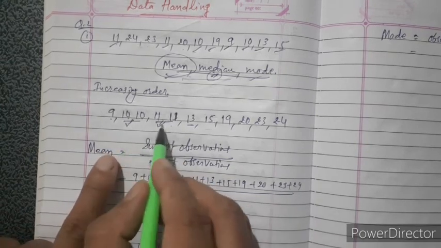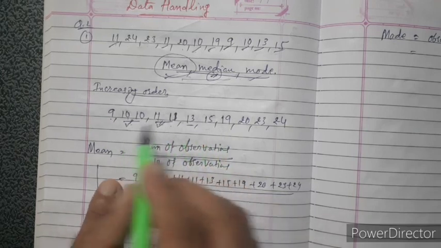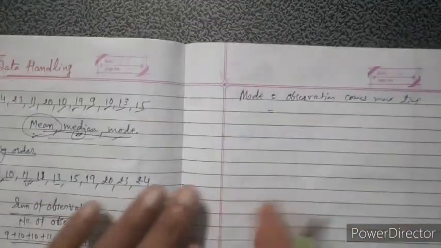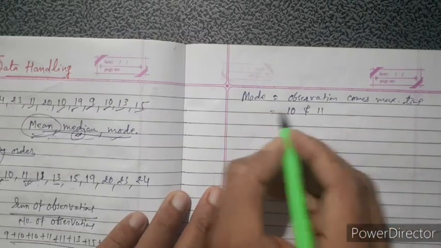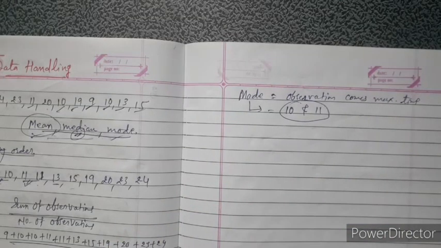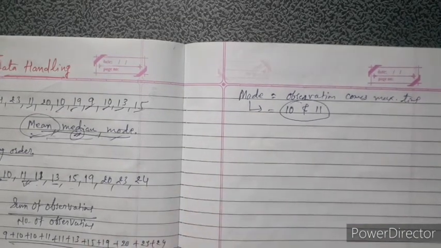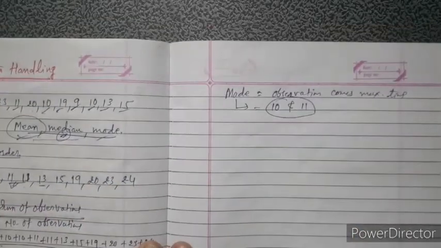But here both are 2 times, both are maximum, so both are modes. So our modes are 10 and 11. Here our mean, mode and median are found.